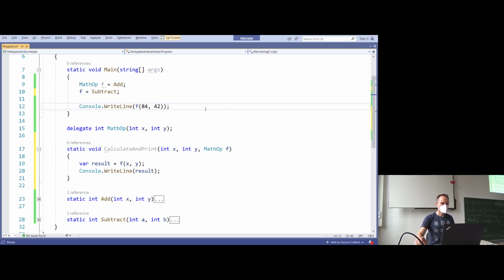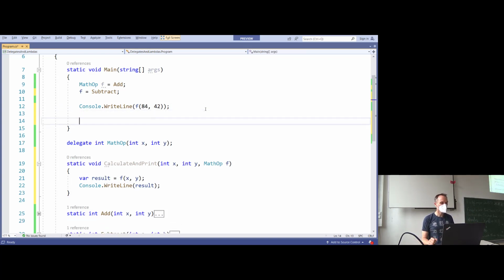So what we can now do, we can now call this calculate and print. By the way, do you know this trick? Calculate and print? Yeah, if not, it's really convenient. It makes you type much, much faster. Just use the uppercase characters and press enter and you get the name of the function.